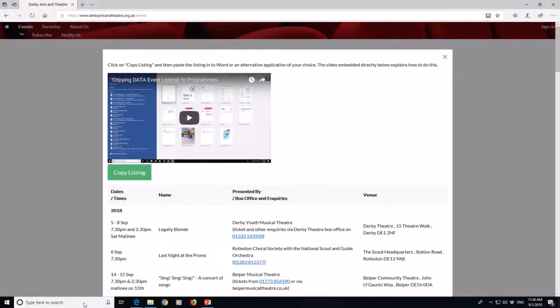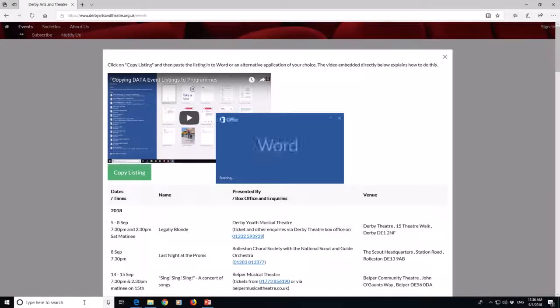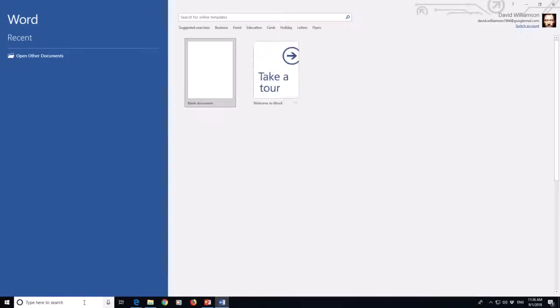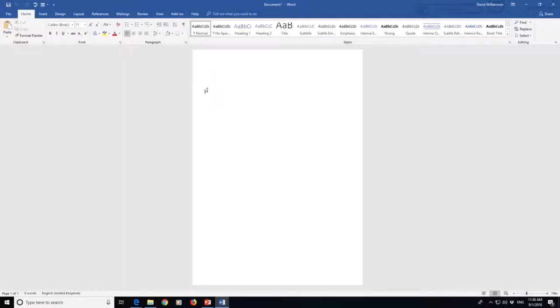Now I'm going to open Word on my PC here, and create a blank document. Now when we were looking previously on the website, it talked about copied and it mentioned pasting into Word or an alternative. It happens that I'm on the home menu in Word. It's the default. Up in the top left hand corner here we can see the paste icon, and if I hover on it for a moment, it also highlights to me that there's a key combination.